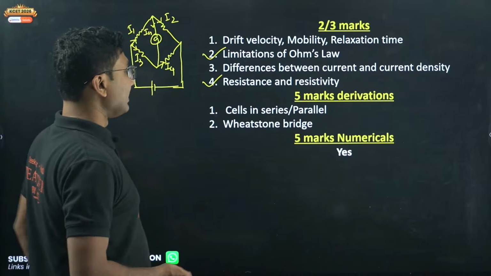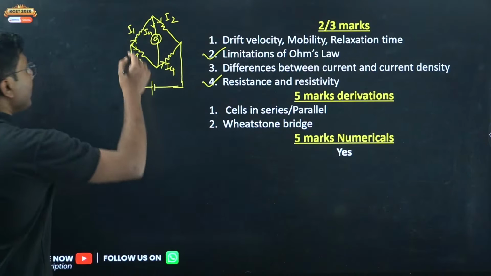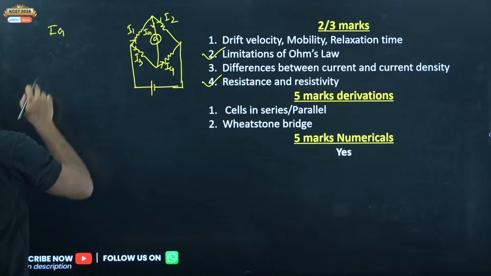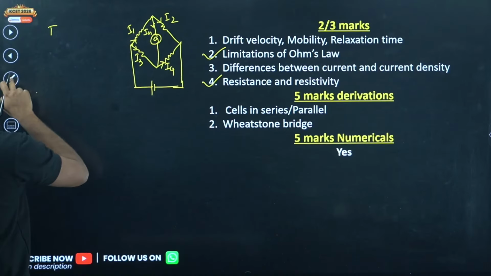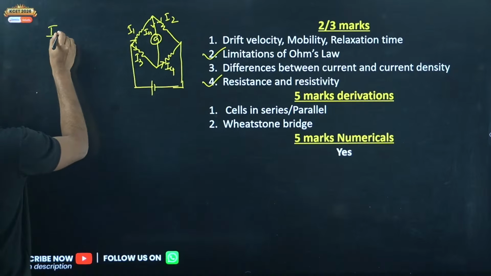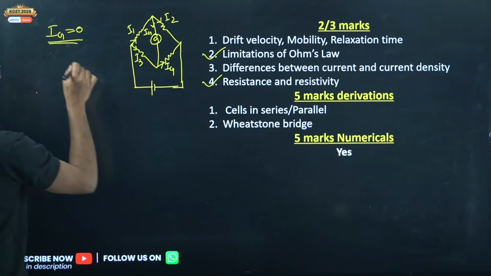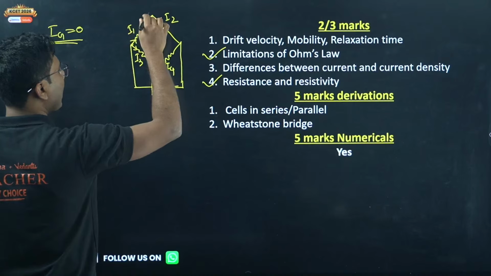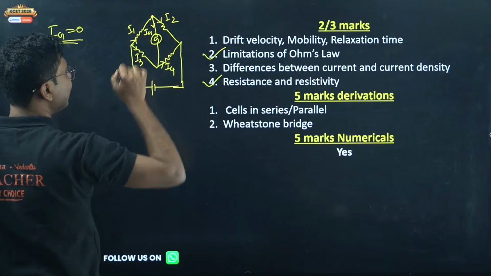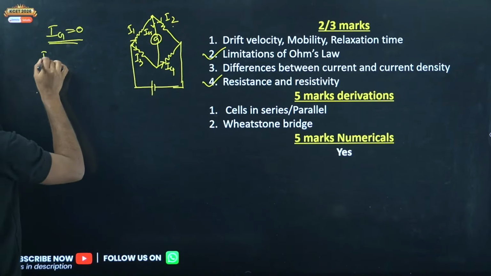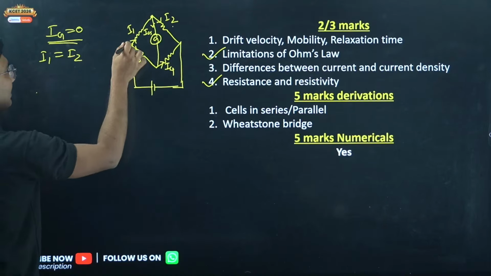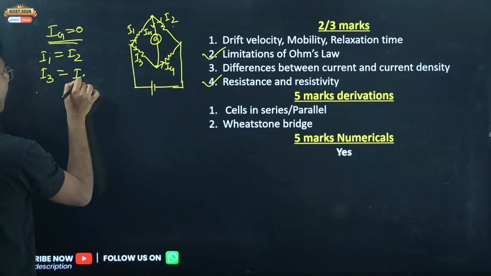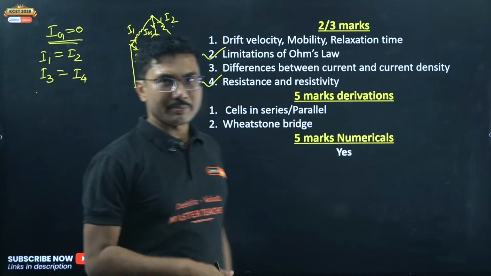Now let's see, as I mentioned, the Wheatstone bridge. So I1, I2, I3, I4. Now what is the condition for balance? The condition for balancing is that the galvanometer current is 0. So Ig equals 0. Now if Ig equals 0, what can we say? This is the junction, right? The incoming current is I1. The outgoing currents are Ig and I2. Now Ig is 0, so we can say I1 must equal I2. Similarly, from this junction we can say I3 equals I4, because Ig is 0. Balance condition means Ig is 0.